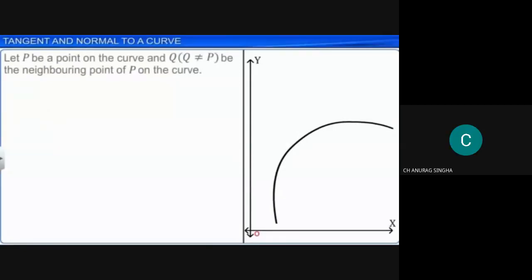Sir, it will be like a straight line touching a point on the circle from outside. Yes. At one point, if it is touching, we actually learned previously, a tangent is nothing but a straight line touching the circle at only one point. And if it is passing through the 2 points, can you hear me? Yes, sir. If it is passing through the 2 points, then it is called a